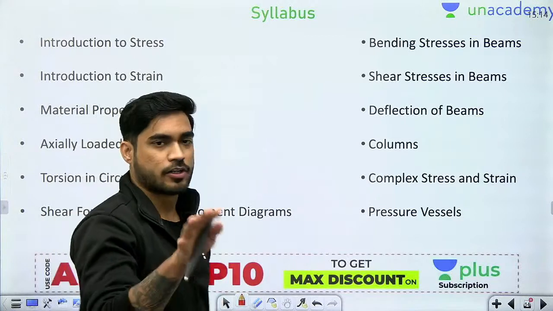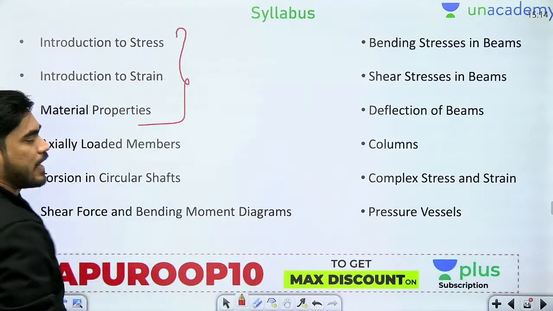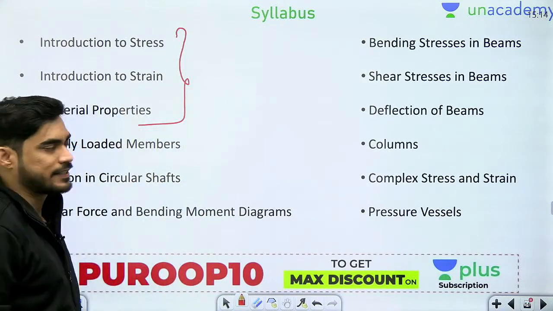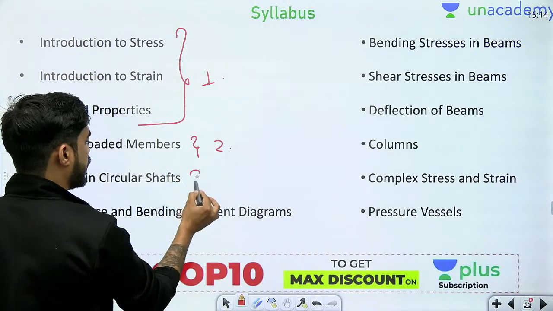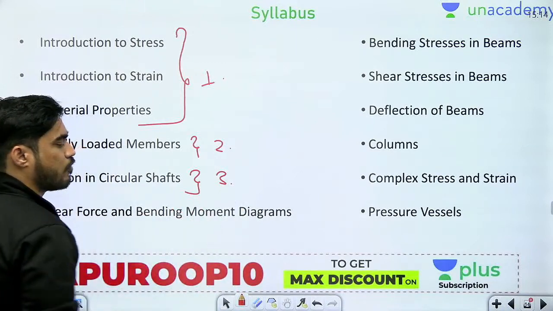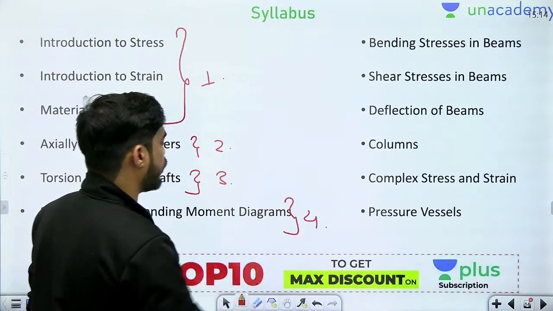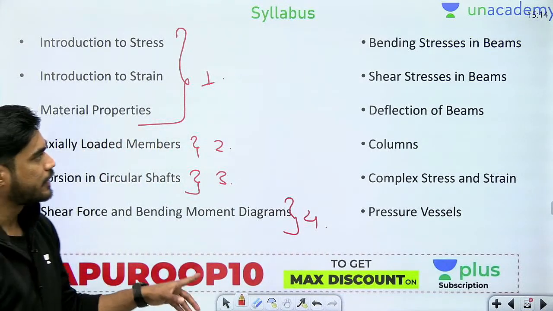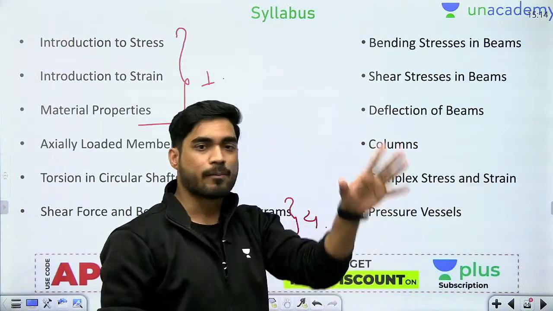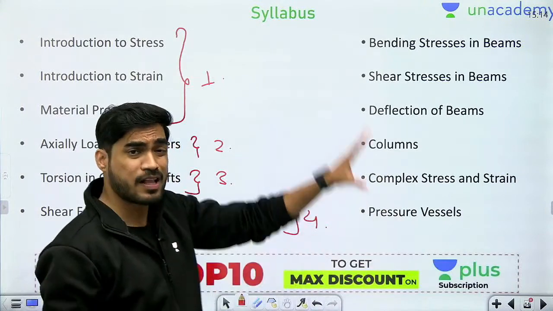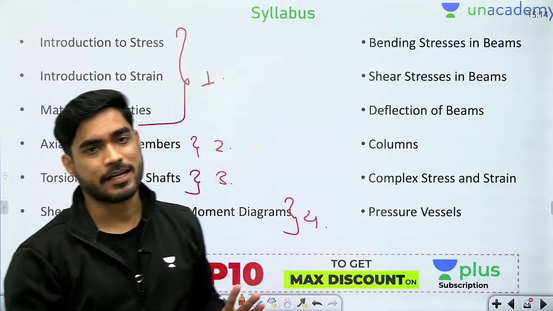Now beta, let's move on to our syllabus. So we have completed Introduction to Stress, Strain and Material Properties in the first chapter. This was our first chapter. Axially loaded member was our second chapter, and torsion in circular shafts was our third chapter, right? Now this is our fourth chapter, which is shear force and bending moment diagrams. After this, we will cover bending stress, shear stress, deflection of beams, columns, complex stress, complex strain, pressure vessels, all the chapters one by one. And in each series, in each lecture, we will complete one particular chapter, okay?